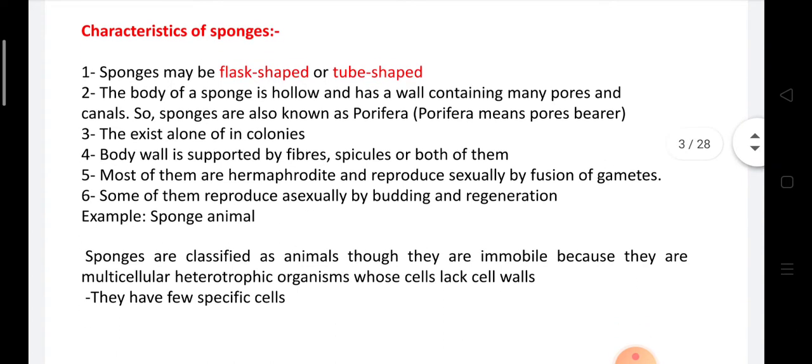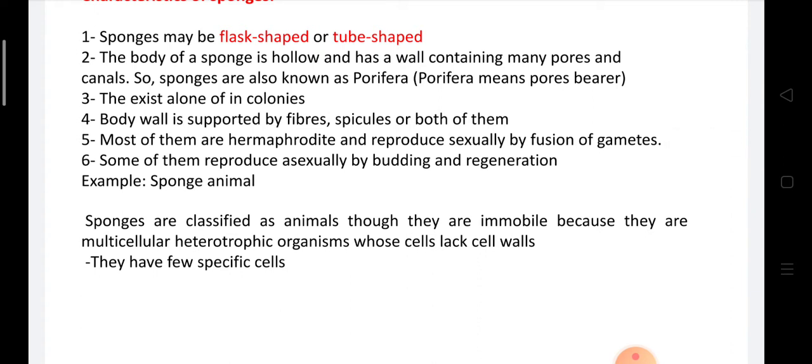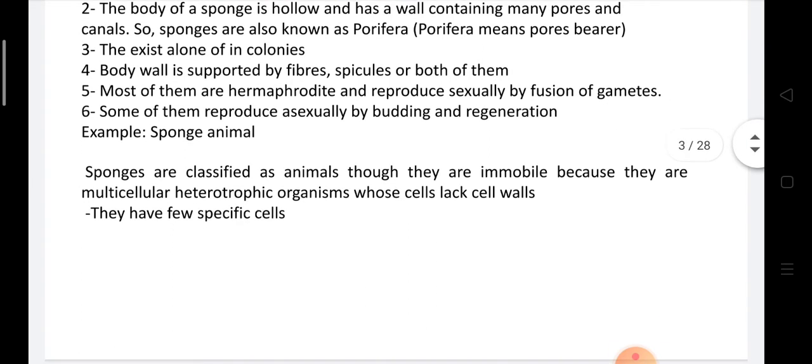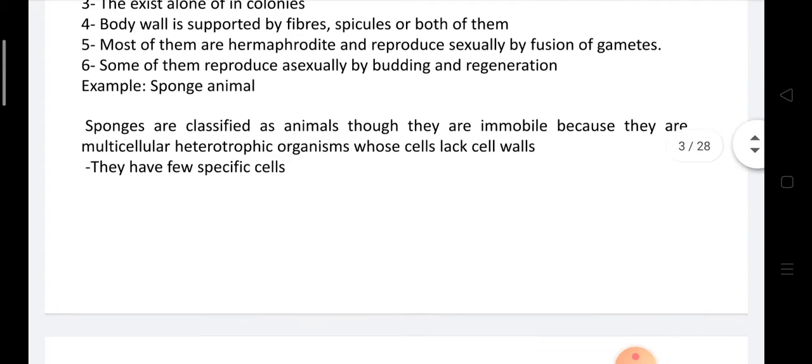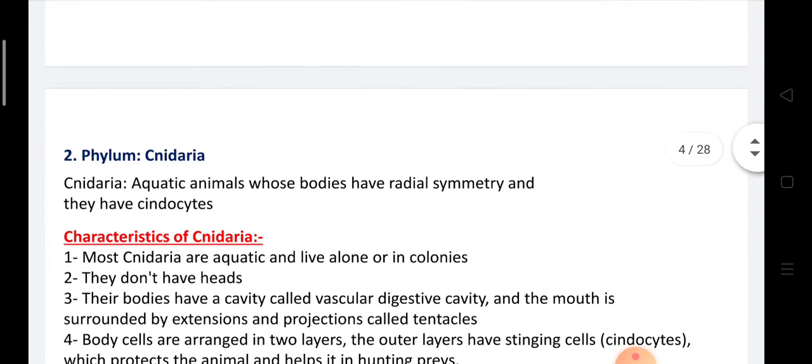Most of them are hermaphrodite and reproduce sexually by fusion of gametes. Some of them reproduce asexually by budding and regeneration as a type of asexual reproduction. Example, sponge animal. Sponges are classified as animals, though they are immobile, because they are multicellular heterotrophic organisms whose cells lack cell walls. They have few specific cells.